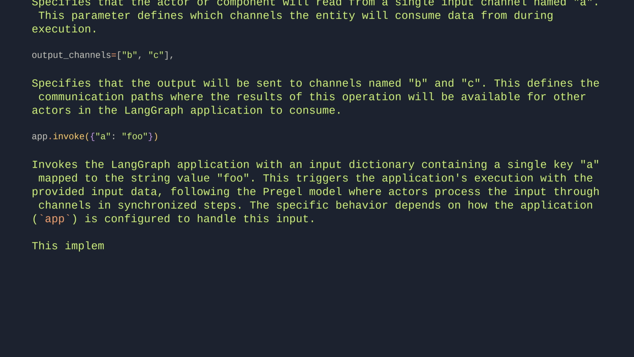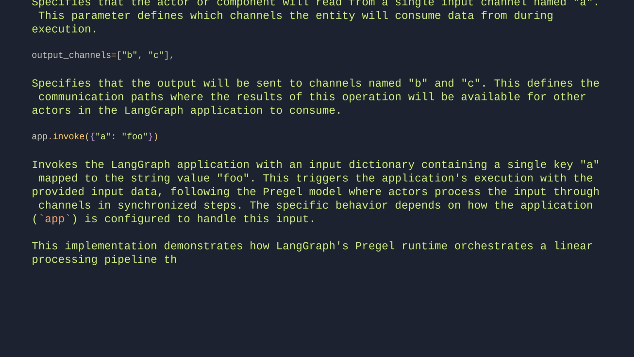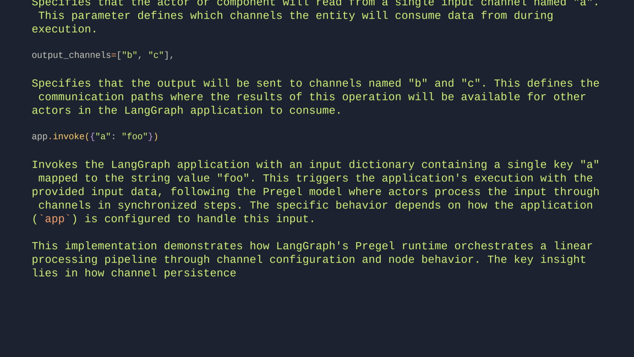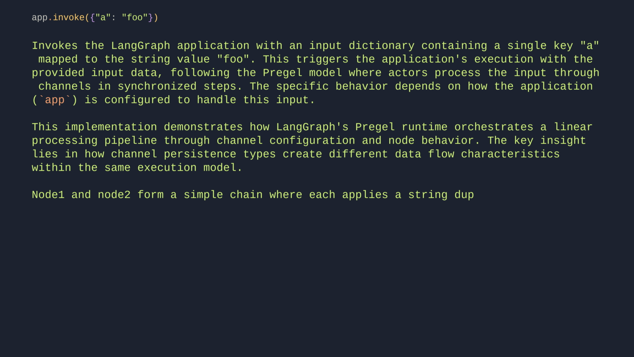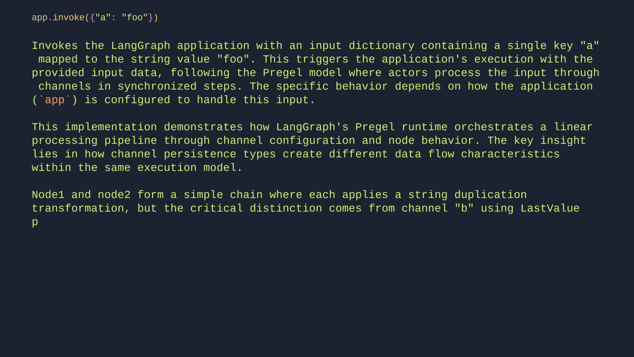This implementation demonstrates how LangGraph's Pregel runtime orchestrates a linear processing pipeline through channel configuration and node behavior. The key insight lies in how channel persistence types create different data flow characteristics within the same execution model. Node 1 and Node 2 form a simple chain where each applies a string duplication transformation, but the critical distinction comes from channel B using LastValue persistence.